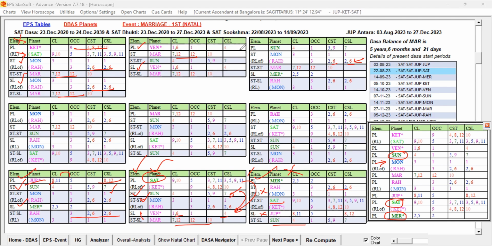That is no doubt. But of those planets, only Sun is playing at the 2A level. No role of that. Sun cannot give the ruler link to the Venus because at the 2A level, it is not going to be strong. Sun, Mercury, they are not playing a role at any of the levels. If they are playing a role, then only it will form the ruler link. The support planets' influence will be strong when it is forming ruler link.